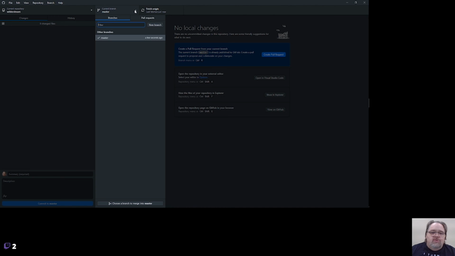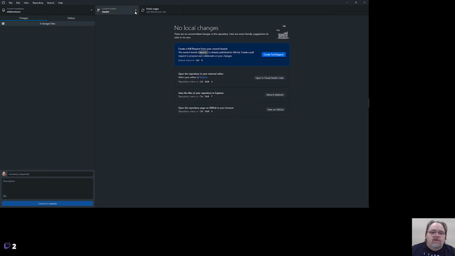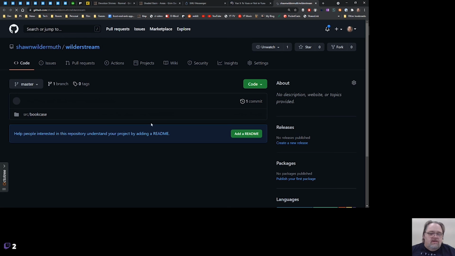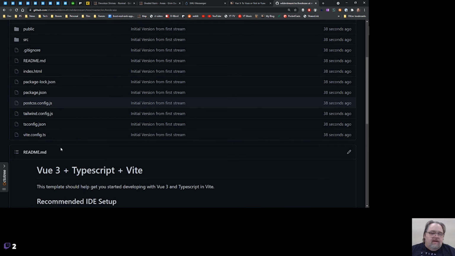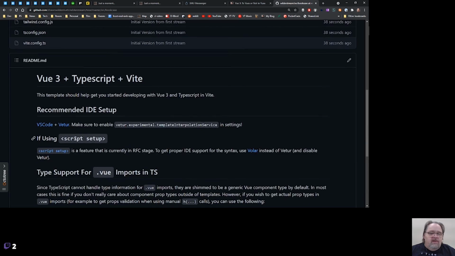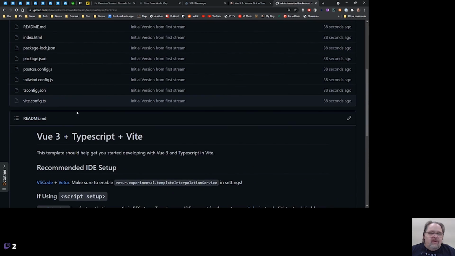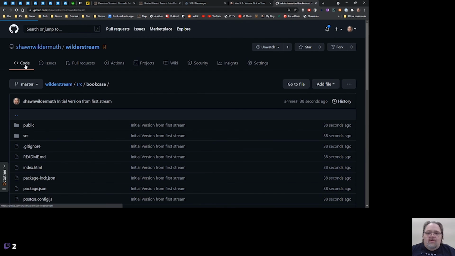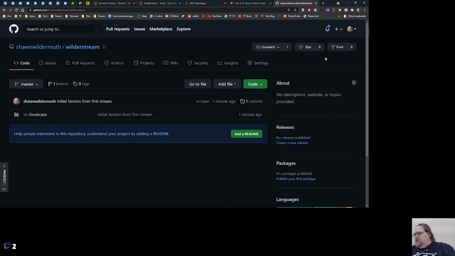And we'll probably want to create a README, and I'll actually do that after we do this. But if we go over to the repository, open up GitHub, it should be a public repo. We have our code, source bookcase. And after this, I'll add a README to kind of describe what we're doing. We actually get a README here that was generated by the code. I'll probably delete it soon. But go and fork and have fun and play with the code, and we'll see how it is.